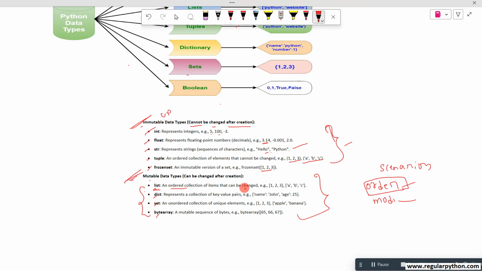Then what type of data do you have to select? You have to choose the list. The list gives the order and you can also update this data because it comes under mutable data.